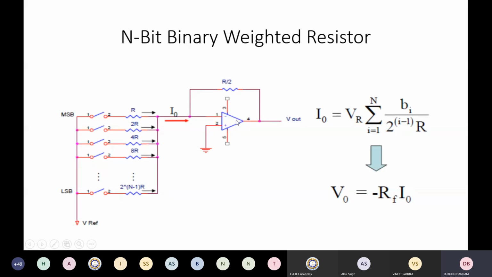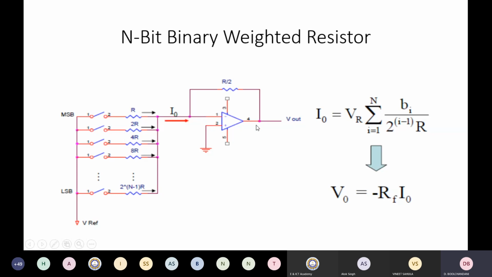And the output voltage we'll see is nothing but this same current, because the op-amp takes negligible current, the same current is going to flow to output. So this point is going to be almost, because if you assume that op-amp has a very high gain, this is virtual ground at this point. So if 2 is grounded, this is also grounded.